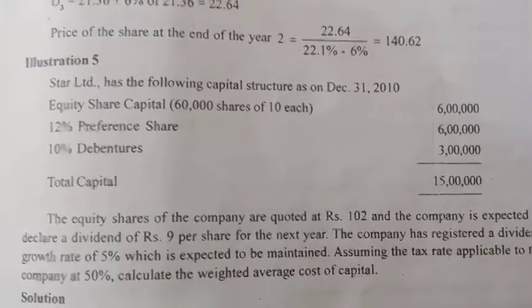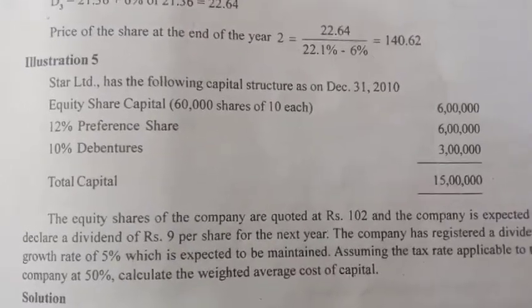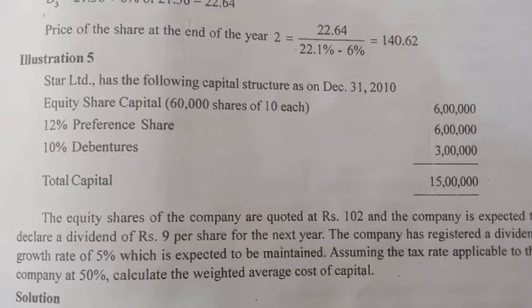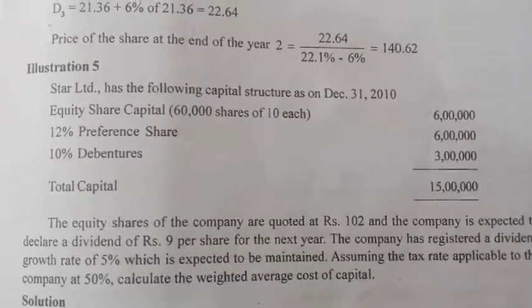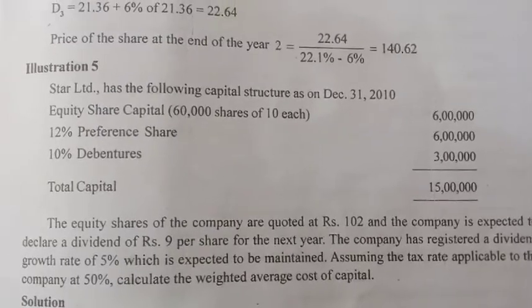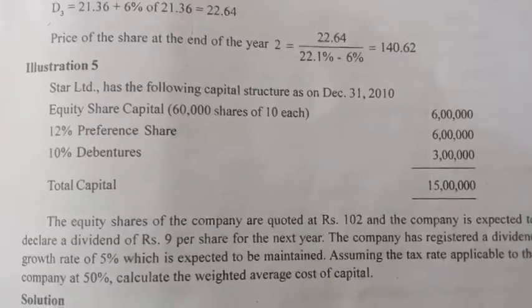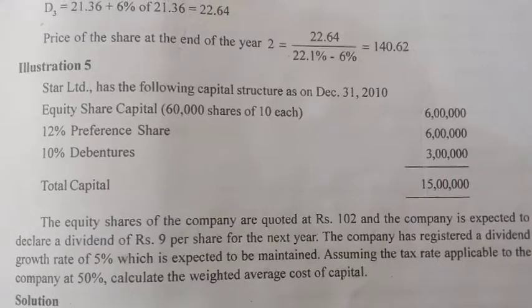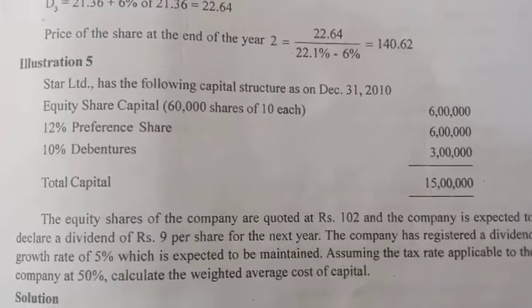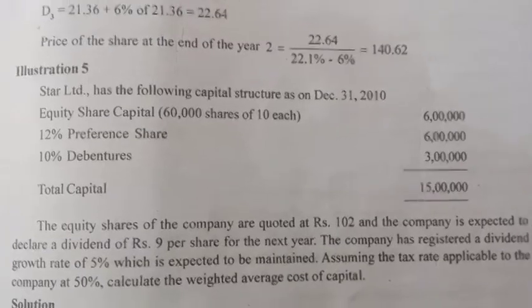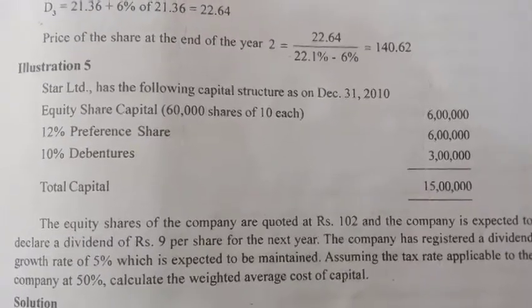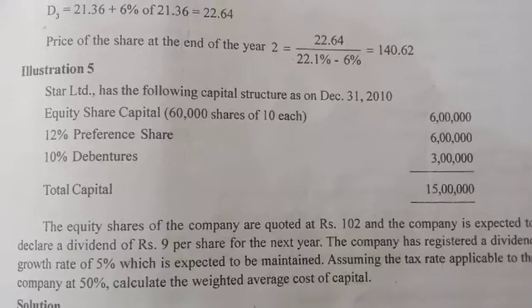6 lakh out of 15 lakh. So weight is equal to 6 lakh divided by 15 lakh into 100, that is equal to 40%. Then cost of preference capital weight is equal to 6 lakh again divided by 15 lakh into 100, that is equal to 40%. Debenture capital 3 lakh divided by 15 lakh into 100, that is equal to 20%. Okay, half of that preference. Okay, 20%.